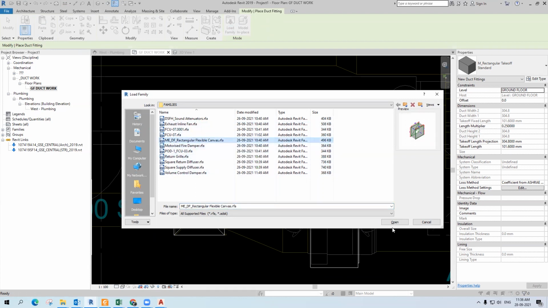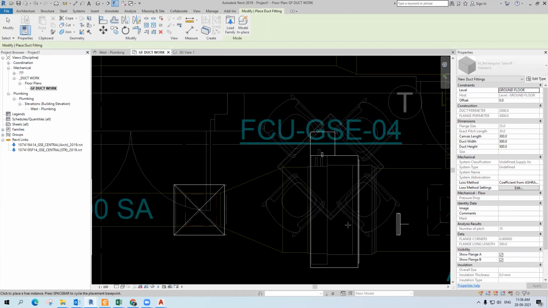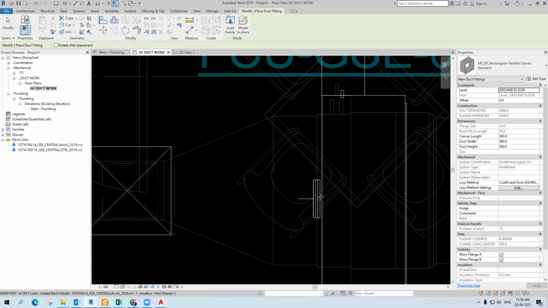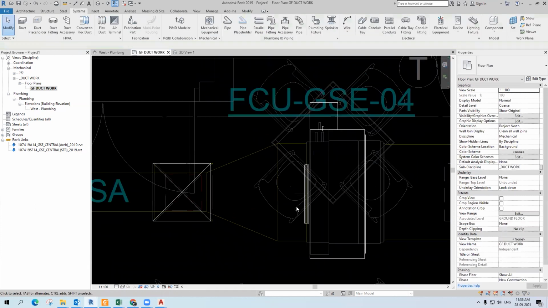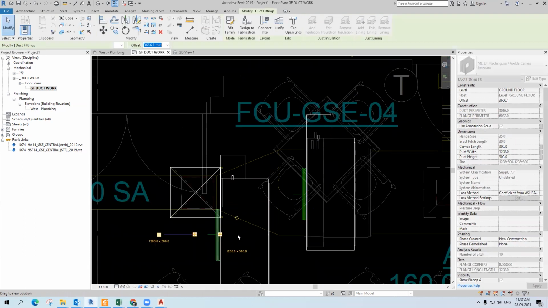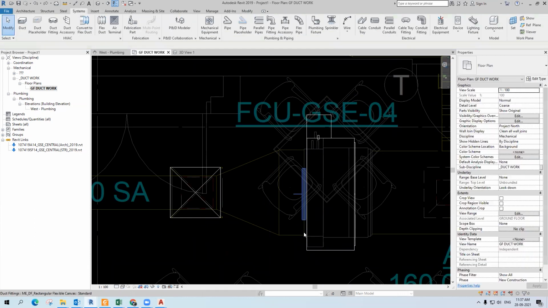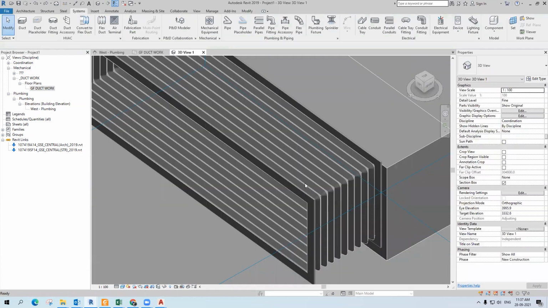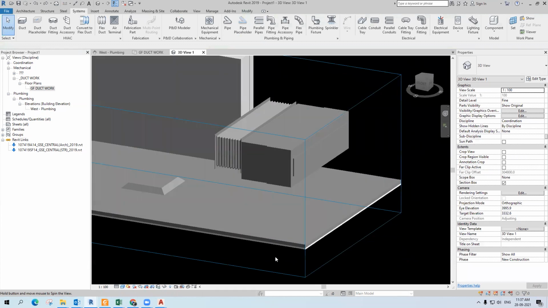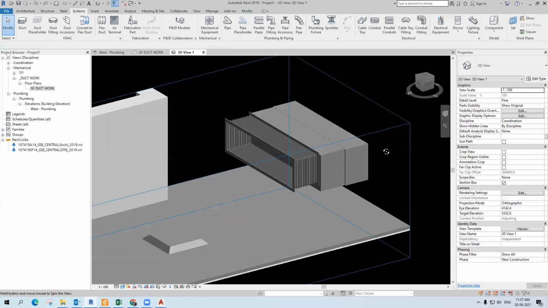Rectangular flexible canvas, just open it. This is the canvas. Just place it here. Sorry, there was some issue with this family. Yeah, this is fine.